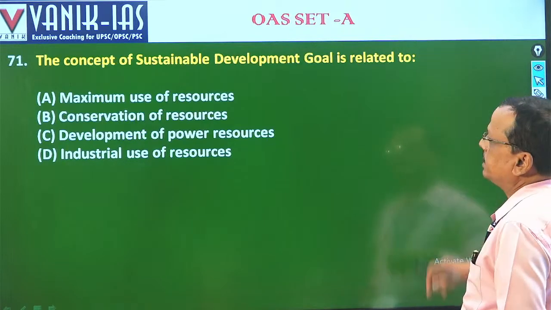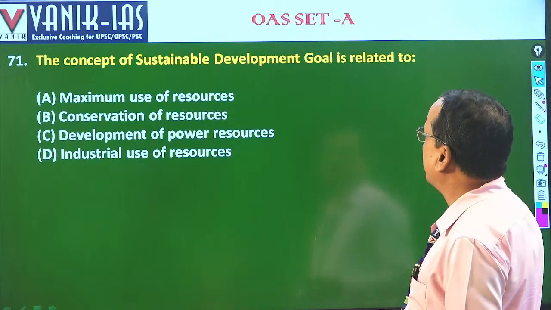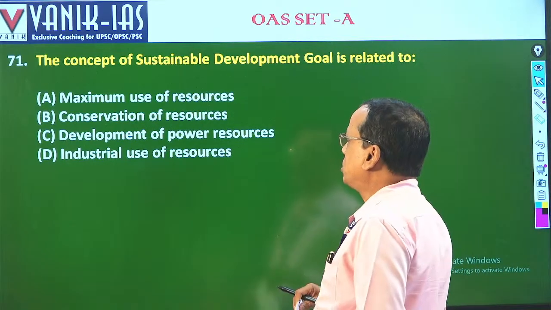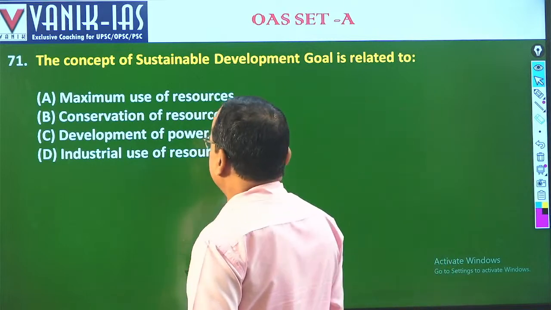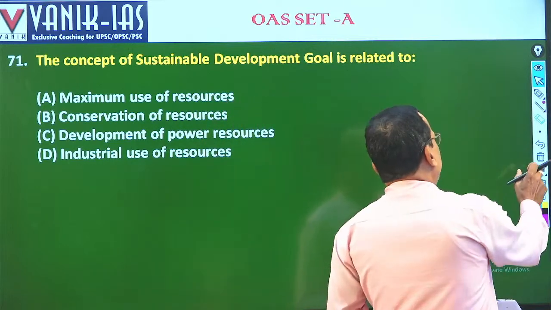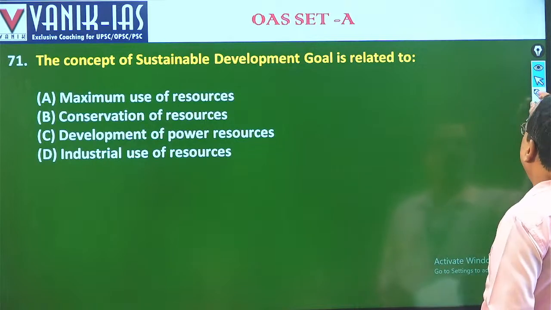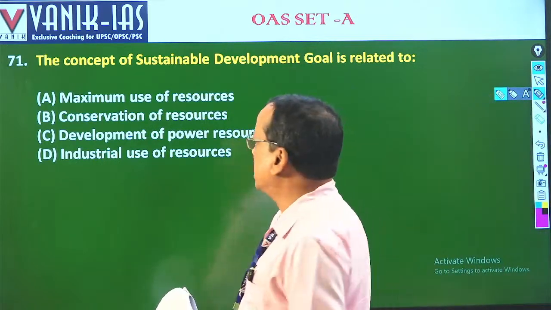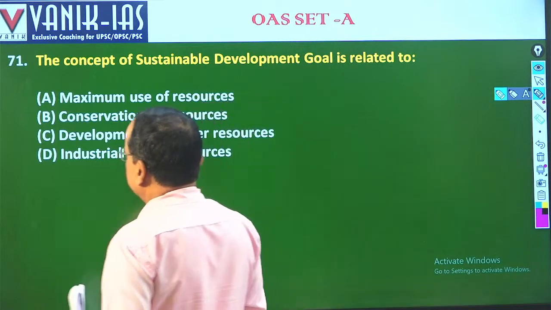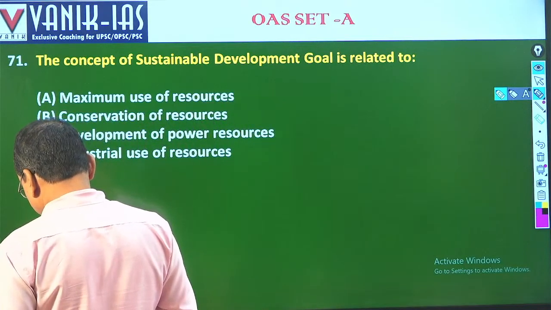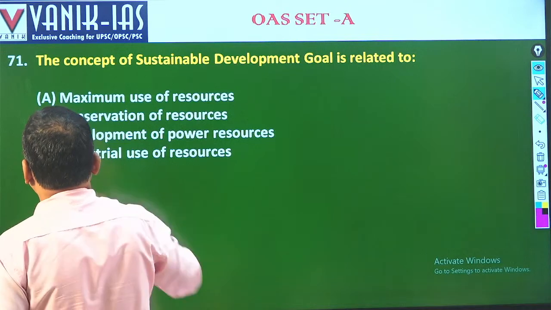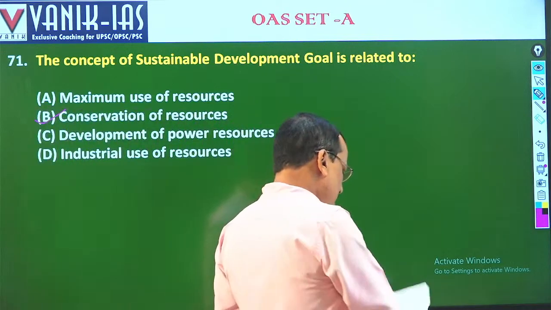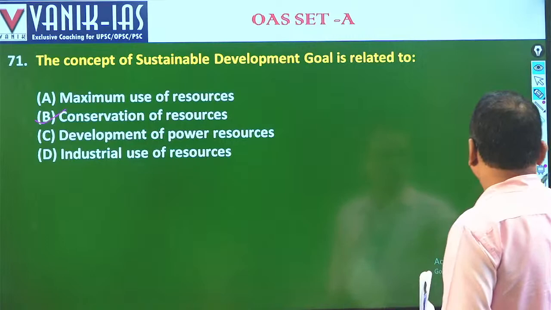Then the concept of sustainable development goal related to conservation of resources: the present generation should use the resources without endangering them for the future generation. That is conservation of resources. So for 71, the right answer is conservation of resources, B. Fine. Then coming to question number 72,